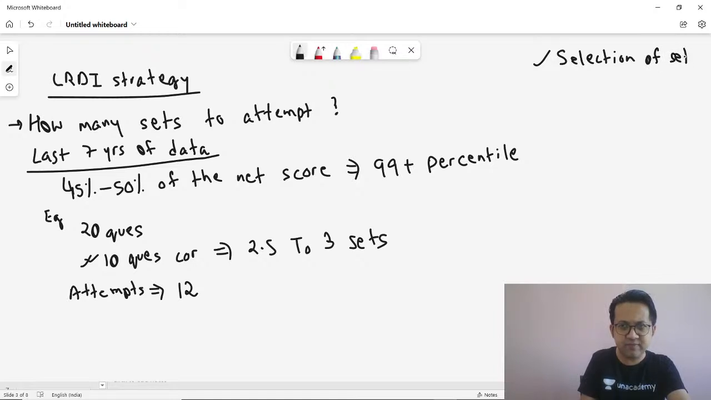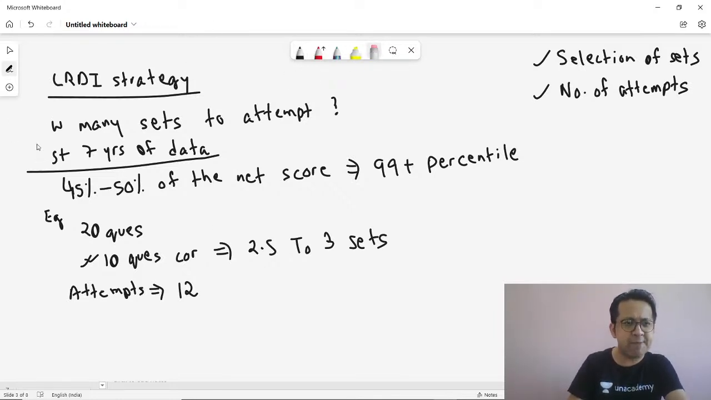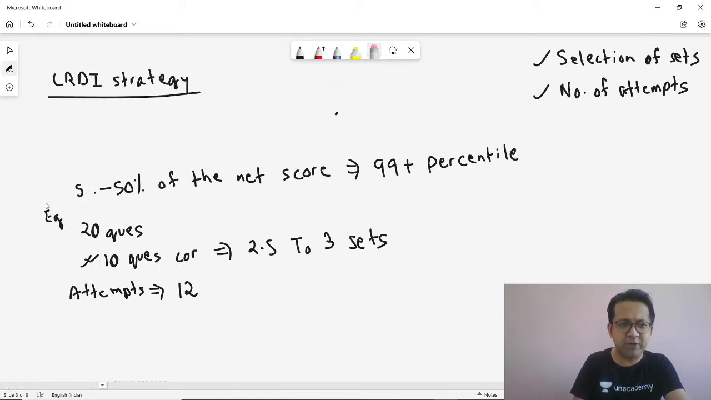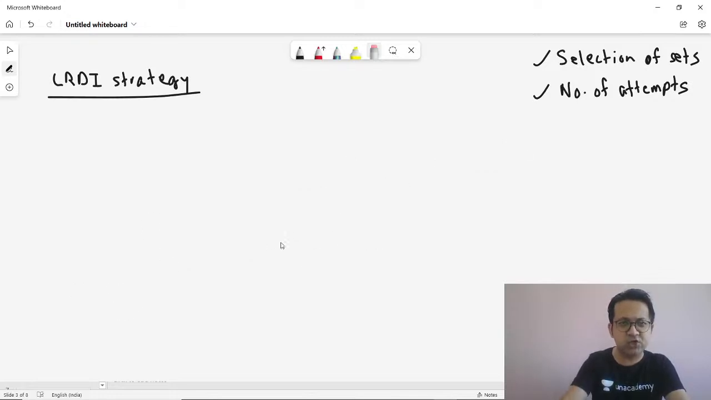Correct? Next, point number 2, we discussed number of attempts. Next, what I'm going to come to is the last few minutes. I'm going to come back to the middle 10-15 minutes. But first, let's talk about the last 10 minutes of your LRDI paper. Remember, very important. Every minute will count. So last 10 minutes, what type of question should you attempt?